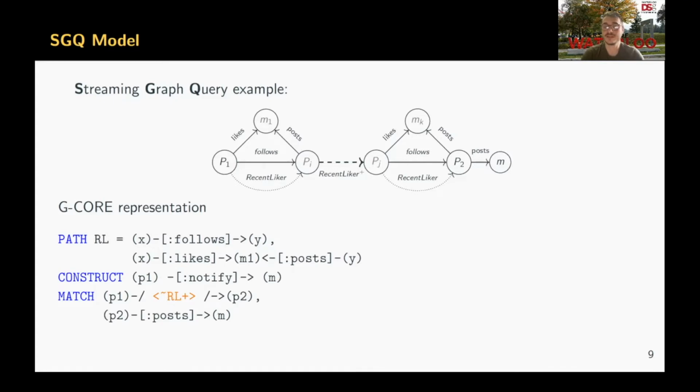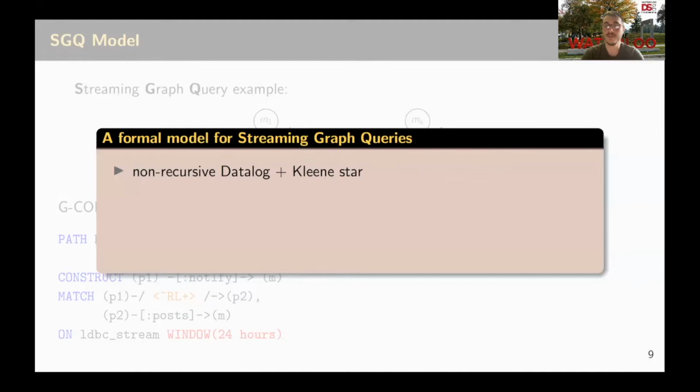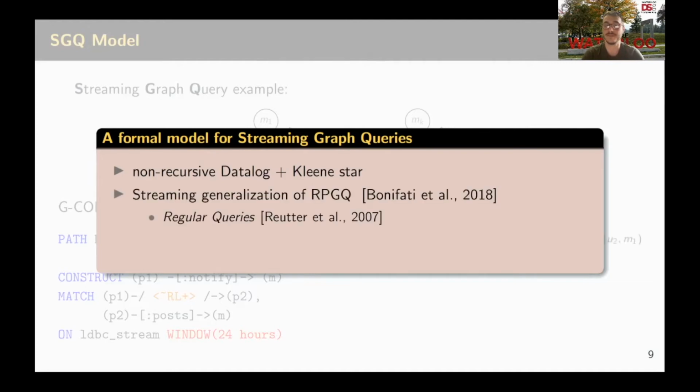In order to process this query over an unbounded stream, we can use a windowing construct to bound the scope of the query to the interactions that happen in the last 24 hours, for instance. And in the paper, we showed that we can define such queries by using a subset of Datalog that consists of non-recursive Datalog augmented with Kleene star.